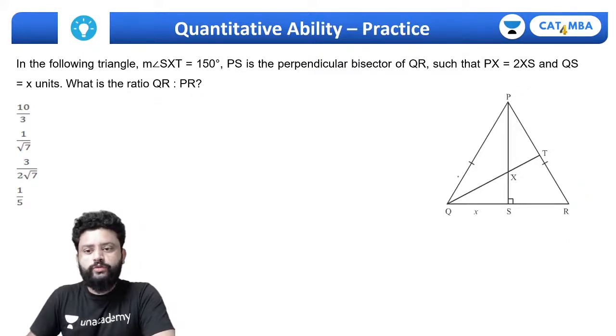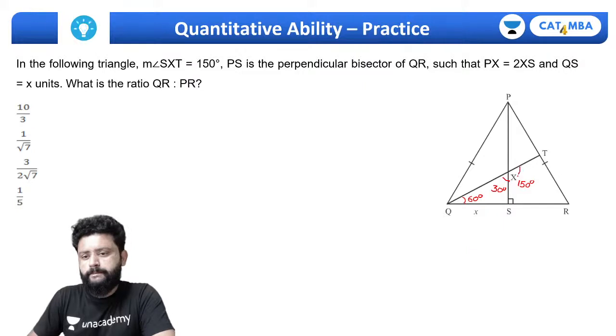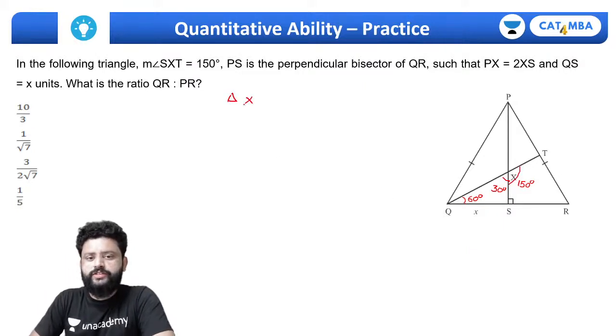Okay, so which is the angle we know? This SXT is 150°. So surely the angle that is left over will be 30° and this must be 60°. So this triangle XQS is a 30°, 60°, 90° triangle.